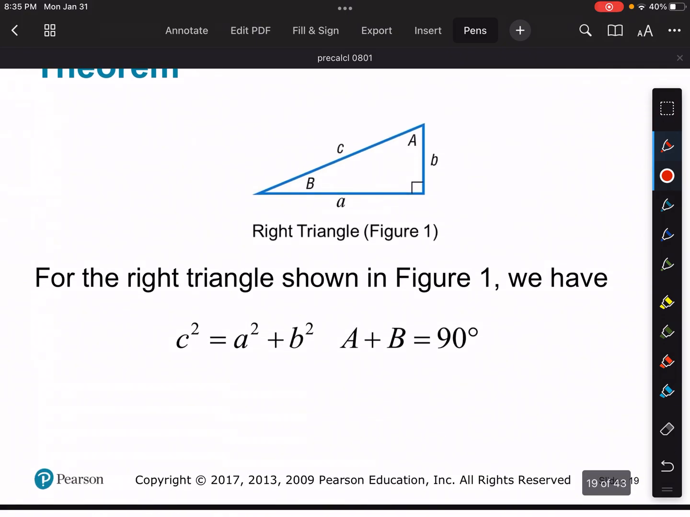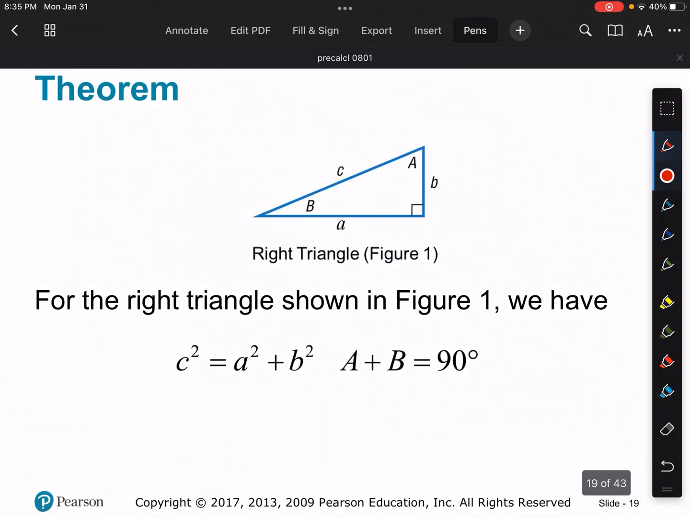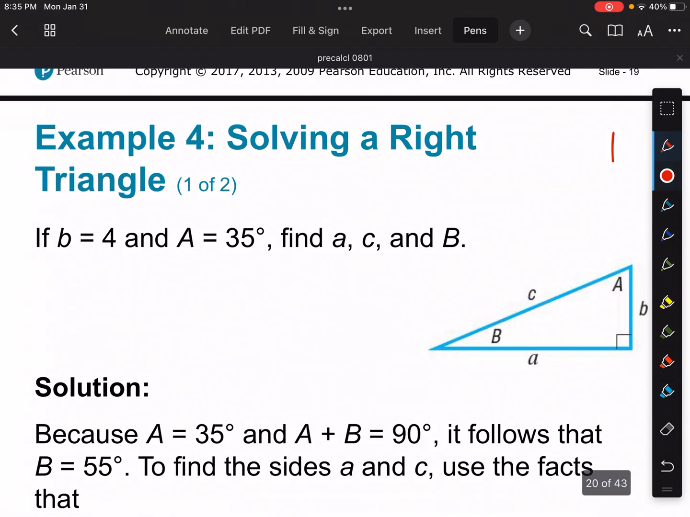And then we get into solving some right triangles. So here we go. This is example 4. Example 4 says solve the right triangle if b is equal to 4, a is equal to 35 degrees, find a, b, c. Well, we know b, that's pretty simple. This is 90, right? So this has to be a 60. So 30, 60. Oh, sorry, this is 35 degrees. Sorry, this would have to be 55 degrees. Okay, so we know that's the case.